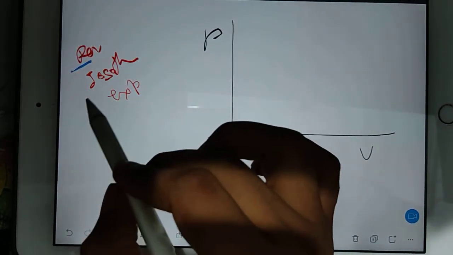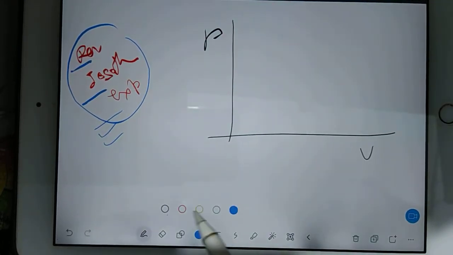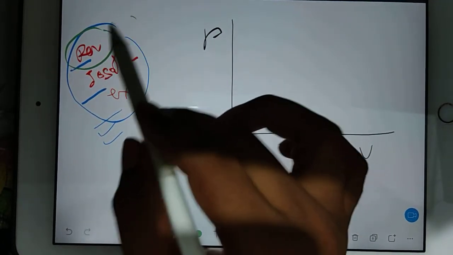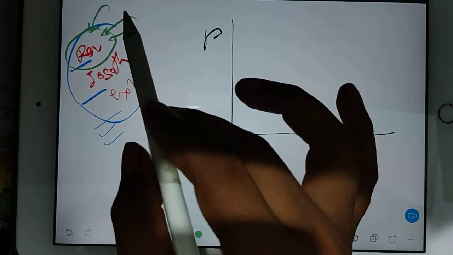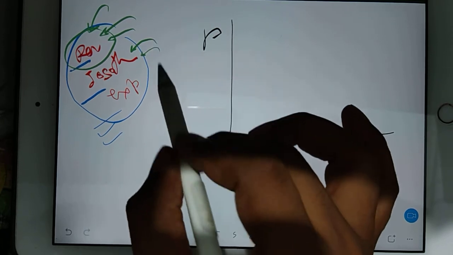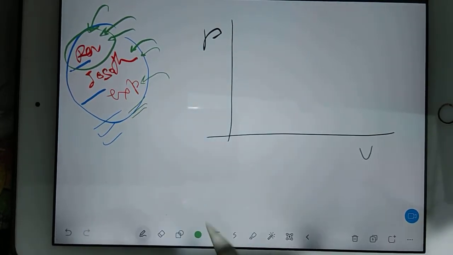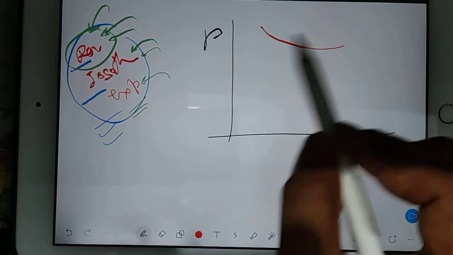What is reversible, what is isothermal, what is expansion, and all together what kind of process it will make. Reversible means there is no friction, no loss, nothing. It is kind of an ideal process. Isothermal means you have to keep your temperature constant, and expansion means volume should increase. So only this kind of line is possible.